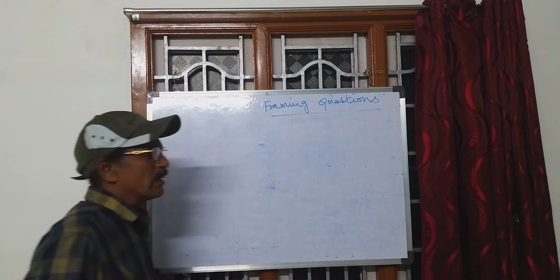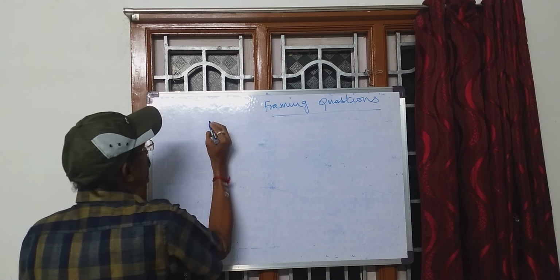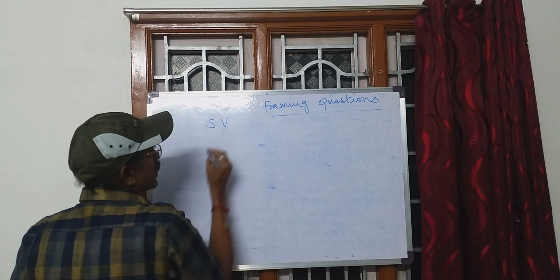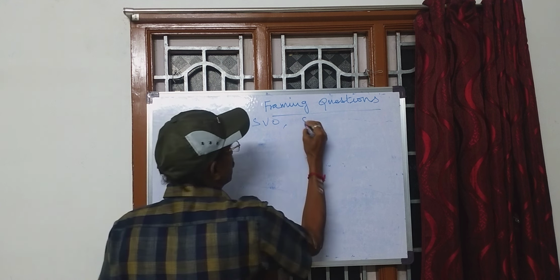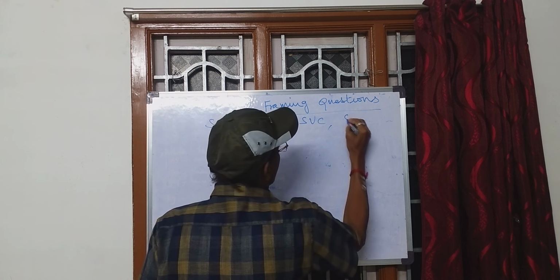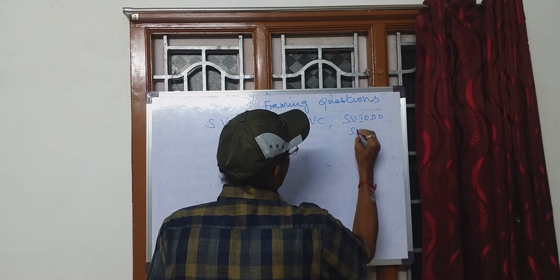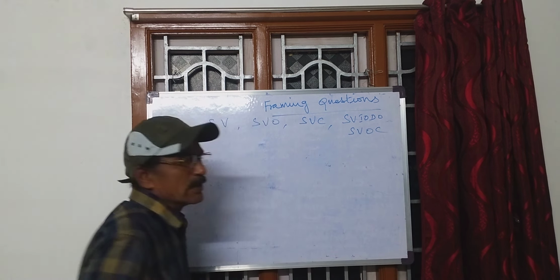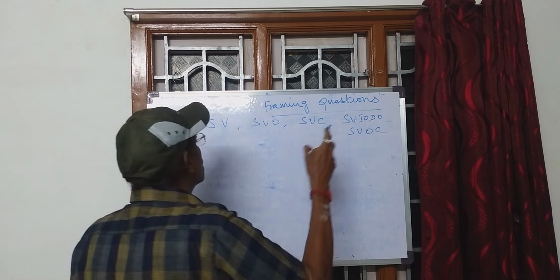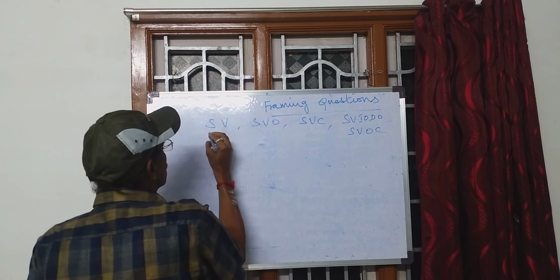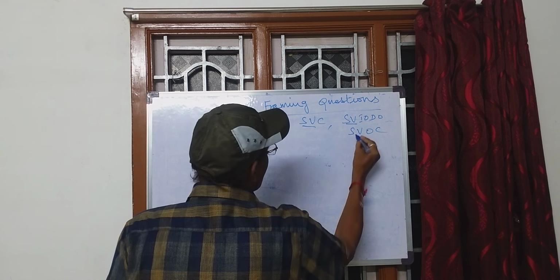We have already talked about the sentence order. SV, SVO, SVC, SVIODO, SVOC. The 5 basic patterns we have talked about. In all the patterns, you would have noticed one thing, that the first two elements, SV,